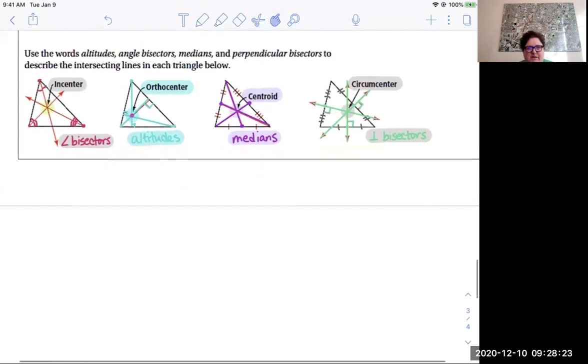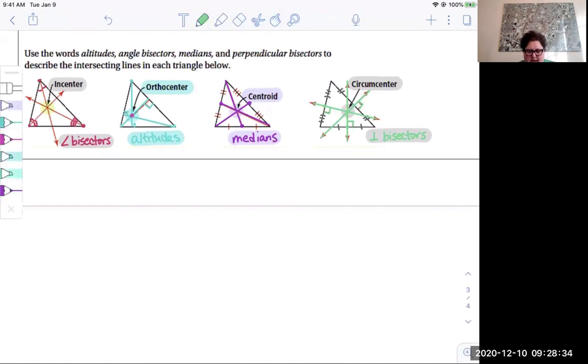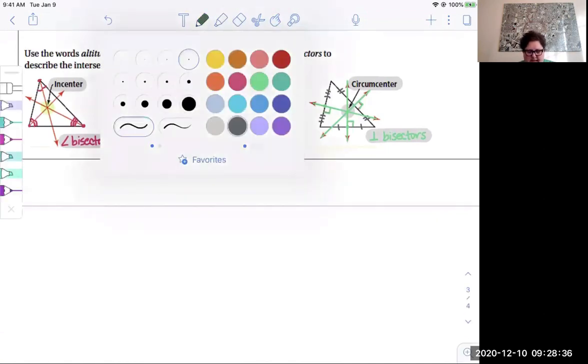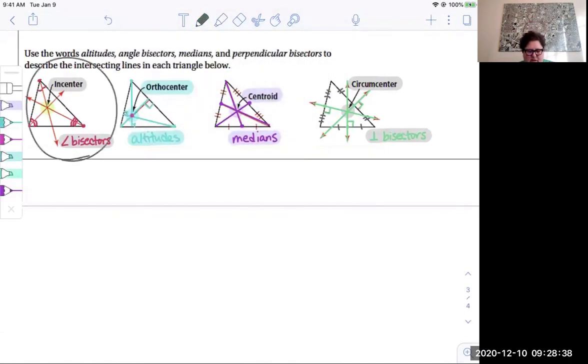Okay, so the four special segments that we're focusing on: altitudes and medians we've already discussed in this lesson, with orthocenter and centroid. And then in a different lesson, we would discuss incenter as the point of concurrency of the angle bisectors, and circumcenter is what you call the point of concurrency of the perpendicular bisectors.